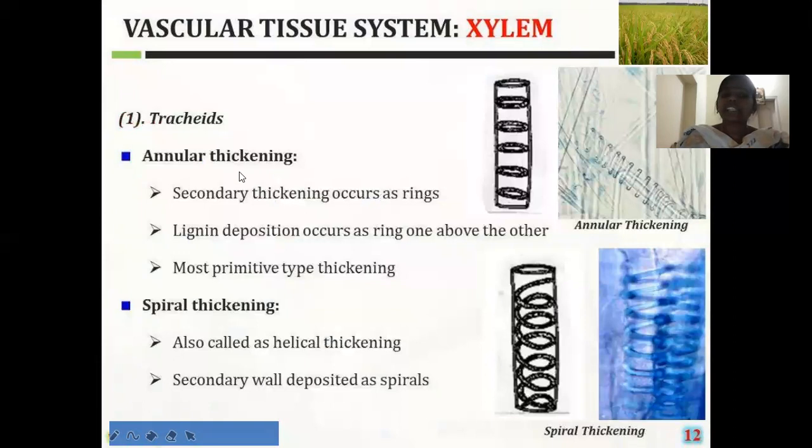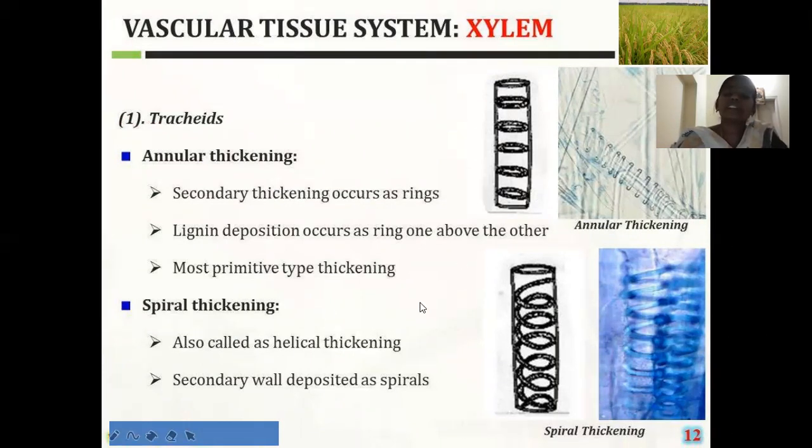In annular thickenings, the secondary cell wall material, that is the lignin, is deposited in this type of tracheids as rings. One above the other, the rings are formed. That means the lignin is deposited in the form of rings. These annular thickenings are considered a primitive type of thickening.